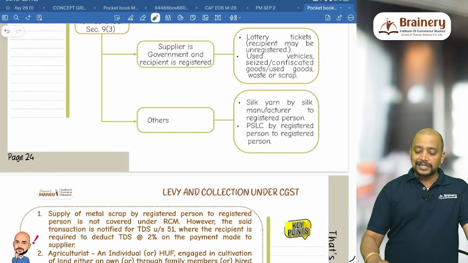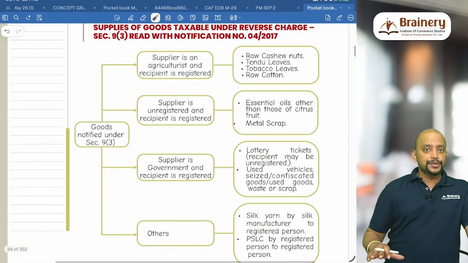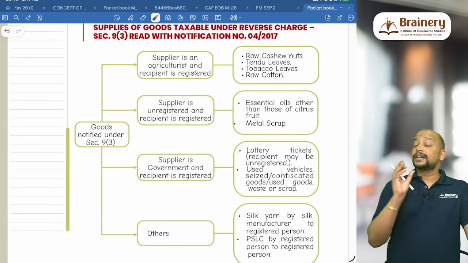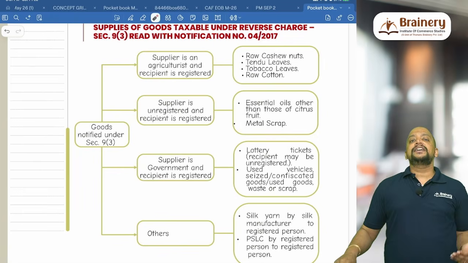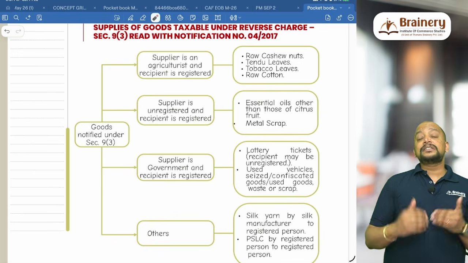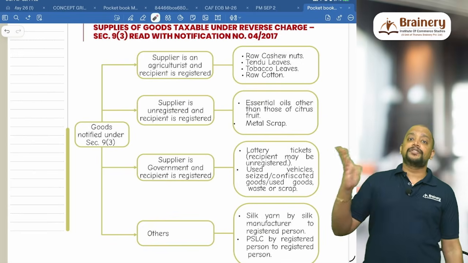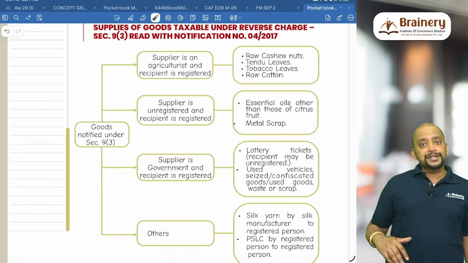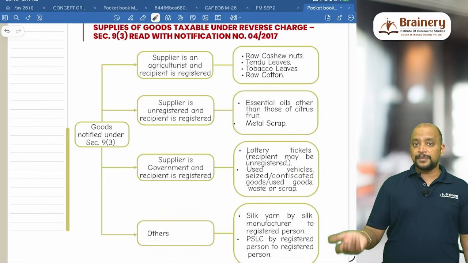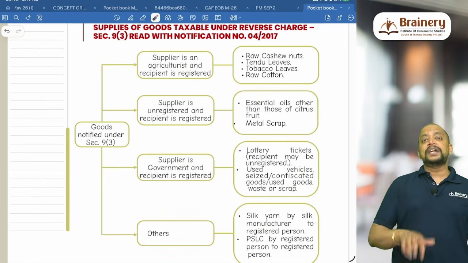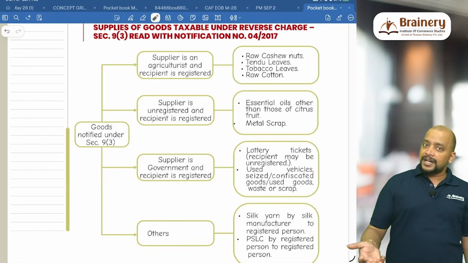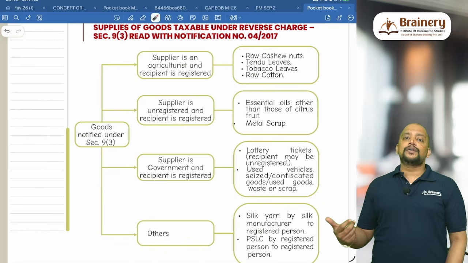So these are the list of notified goods which are covered under RCM, but the conditions are very, very important. Whenever we say that the RCM itself is applicable when the recipient is registered, it means that first you need to check the recipient's registration. If he is registered, then only RCM is applicable, otherwise RCM is not applicable. But in some places it is RCM by default, wherein the recipient is compulsorily required to get registered.